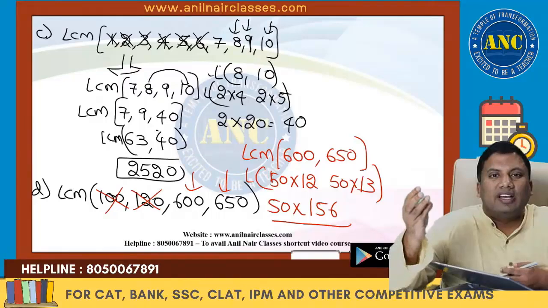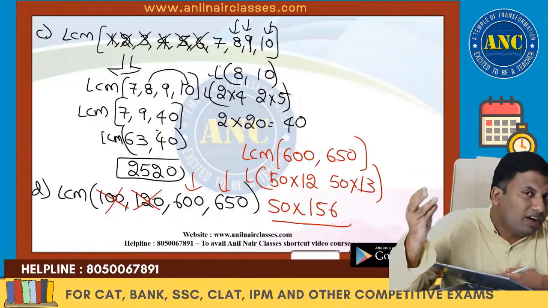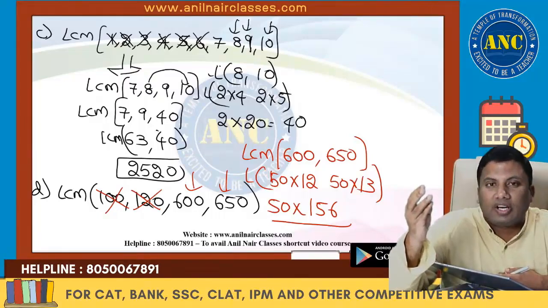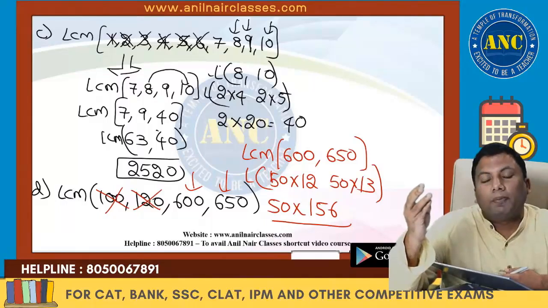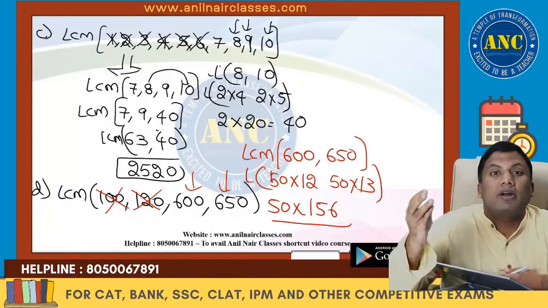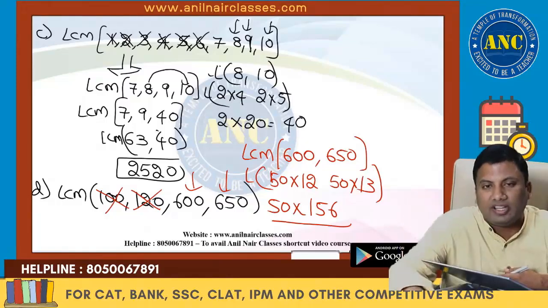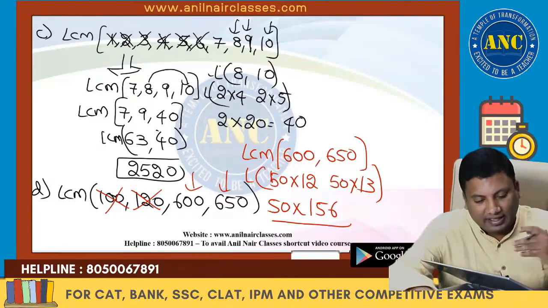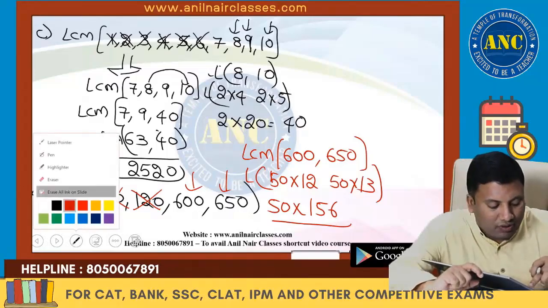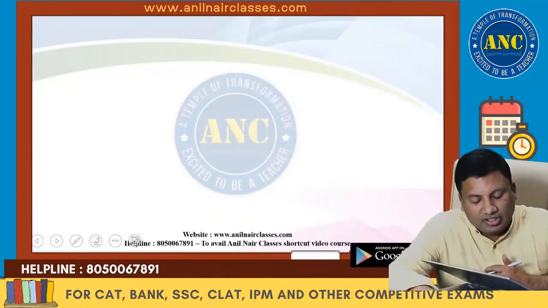So the largest number is a multiple of every other number. Largest number multiples are multiples of every other number. Numbers are co-prime to each other. Numbers are not co-prime to each other, and condensing of factors. It will be extremely useful for your time, speed and distance also.